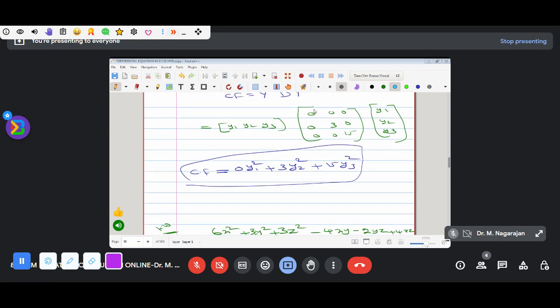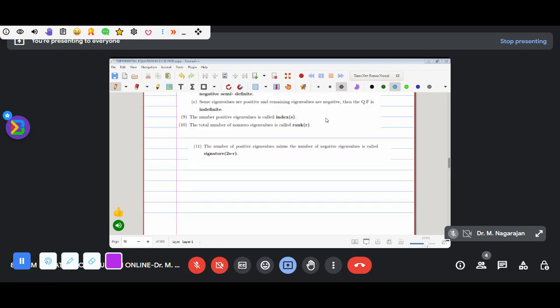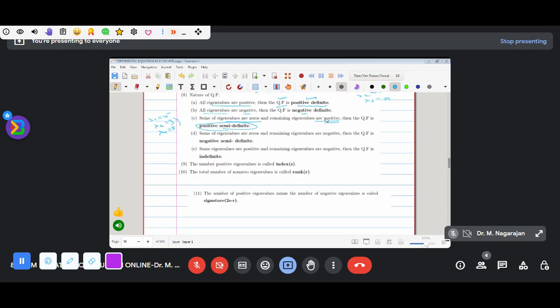Then what about the previous problem? What are the eigenvalues there? 0, 3, 15. Both values are positive and 0 is involved. Therefore, this type of quadratic form is called what? Positive semi-definite. So understood? Same idea for negative: if some eigenvalues are 0 and the remaining eigenvalues are negative, then it is called negative semi-definite.